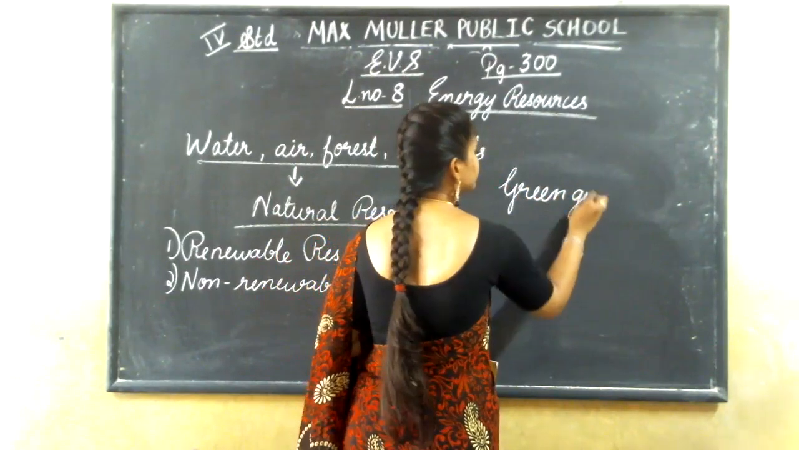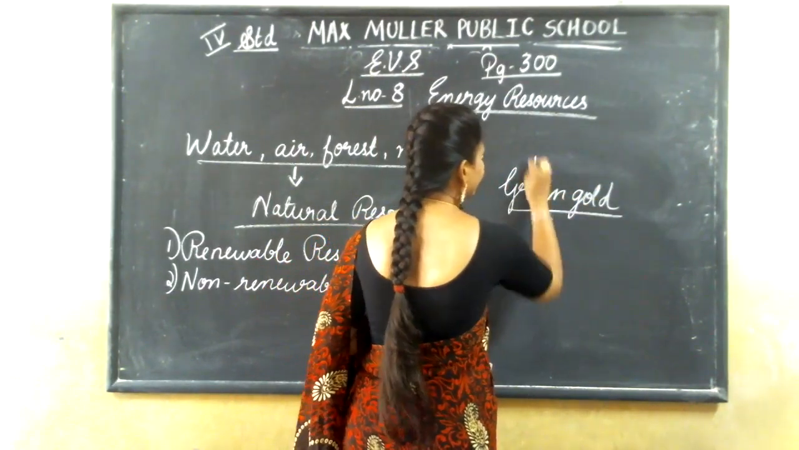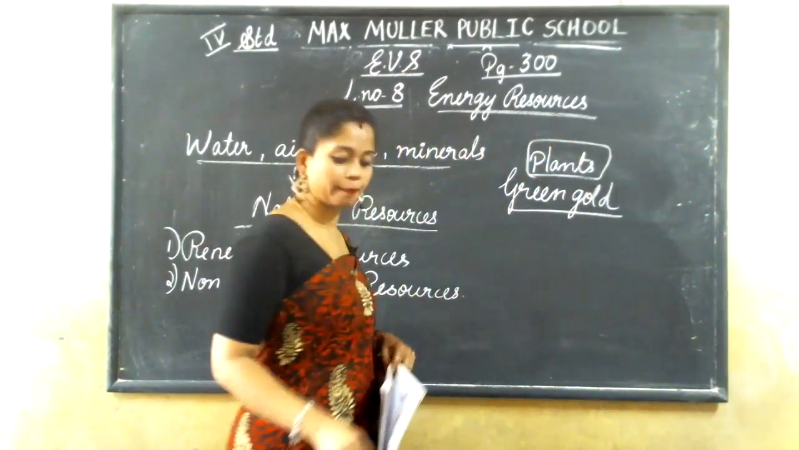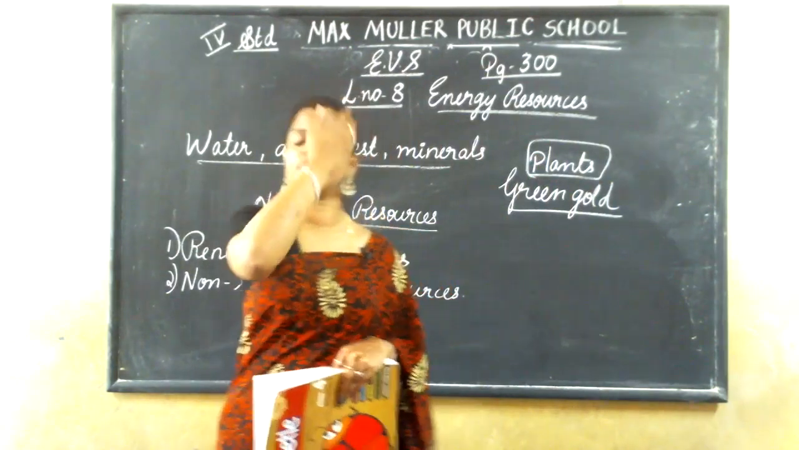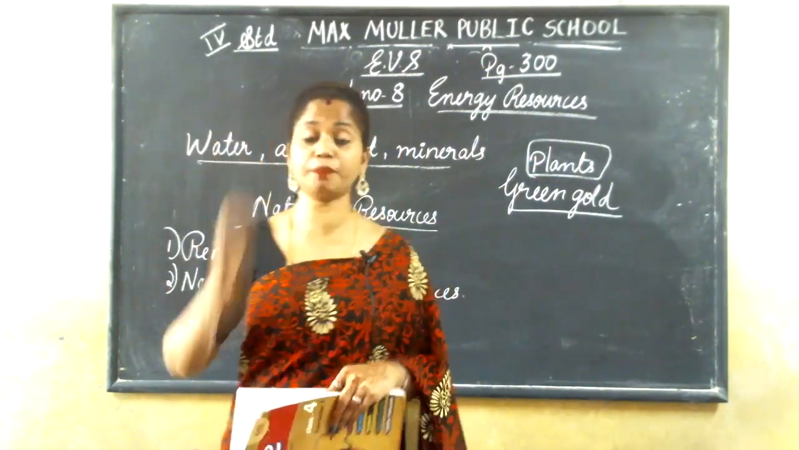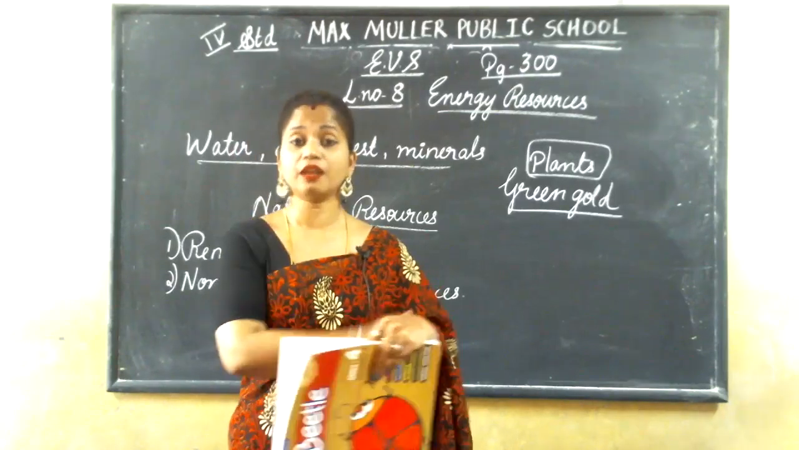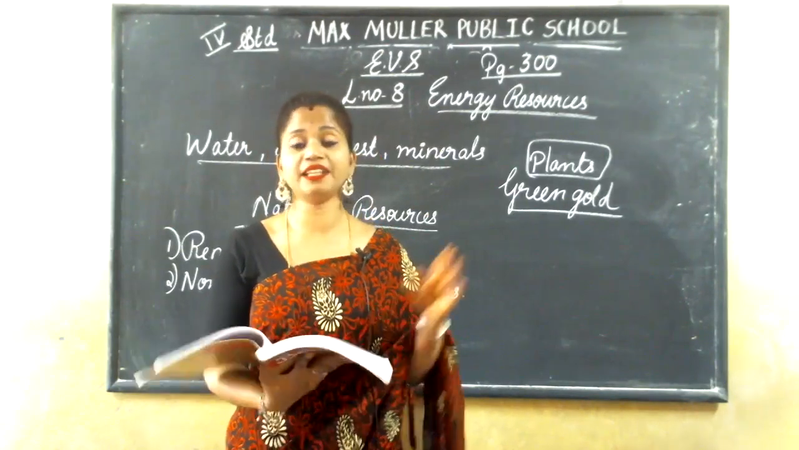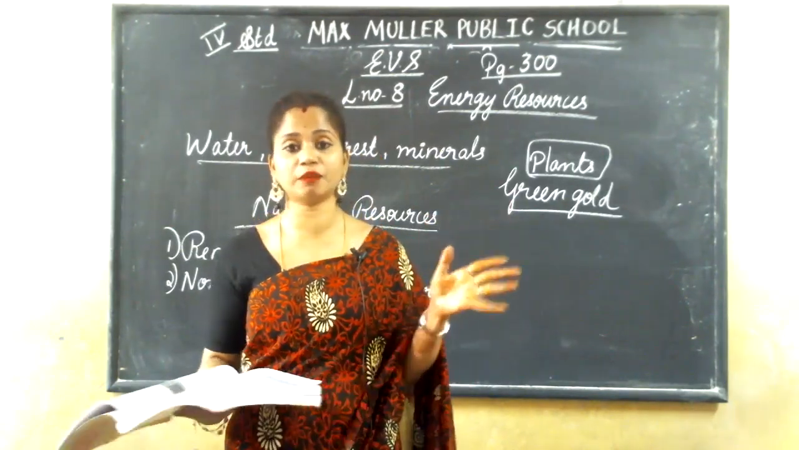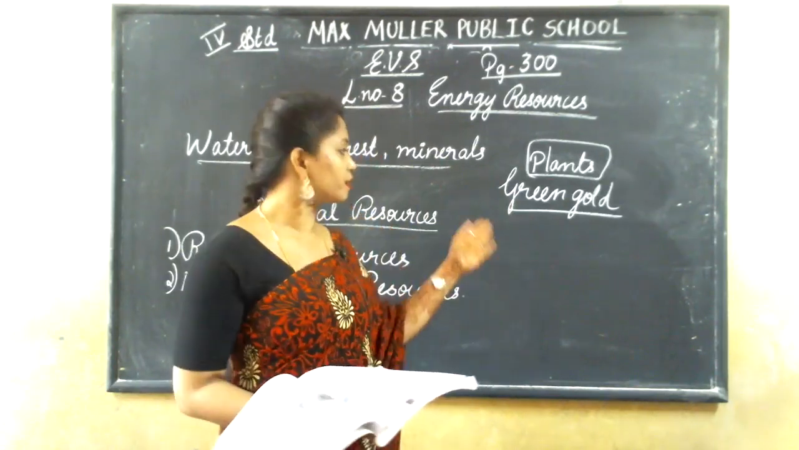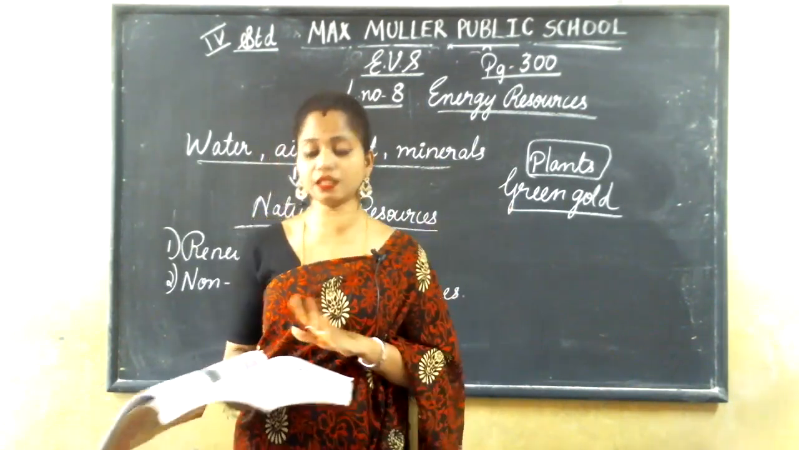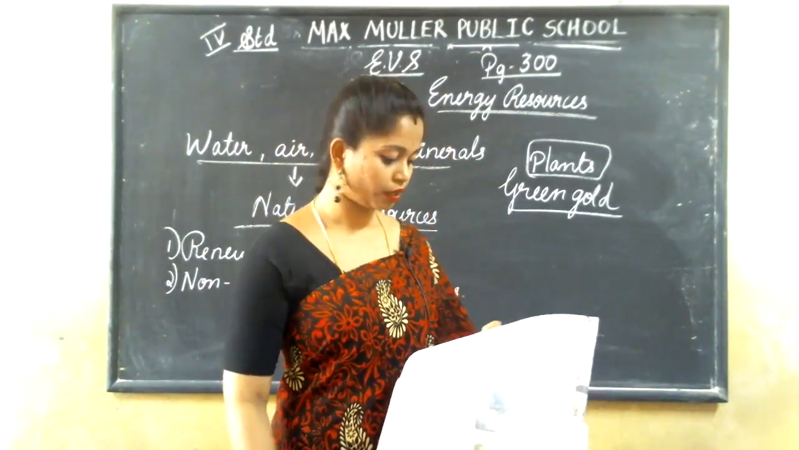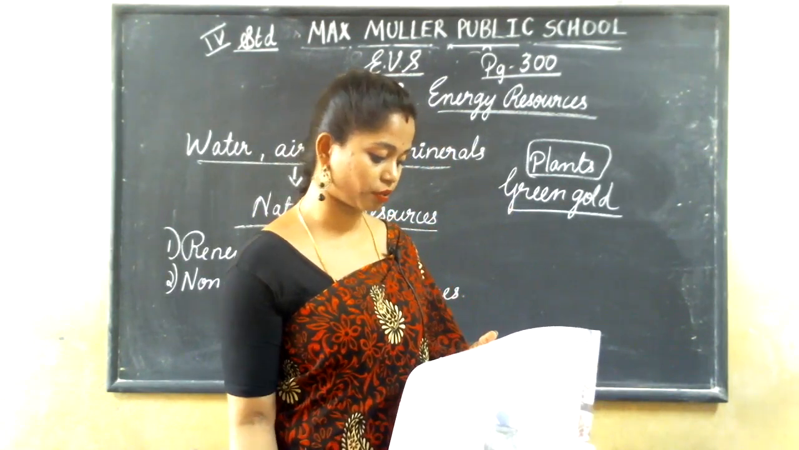You can underline this in your textbook. Plants are called green gold, because everything which we need, we are getting from plants itself: the food, oxygen, fuel, papers, medicines, everything. Ninety percent of the things we are getting from plants itself. So it is called green gold. Okay, this is about the renewable resources. Now it is non-renewable resources.